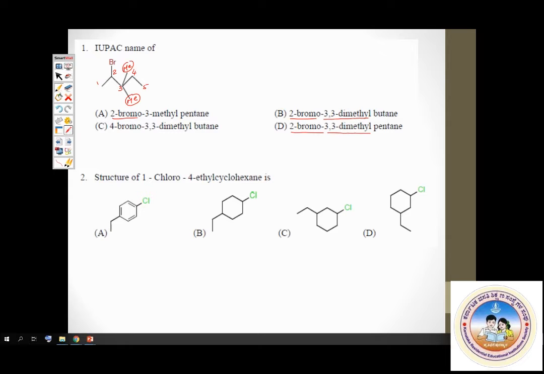Now A is ruled out. A is not possible. So it must be between B and D. Now look at the root word. Check out the root word. This is the longest chain. Longest continuous carbon chain is this. How many carbon atoms are there?